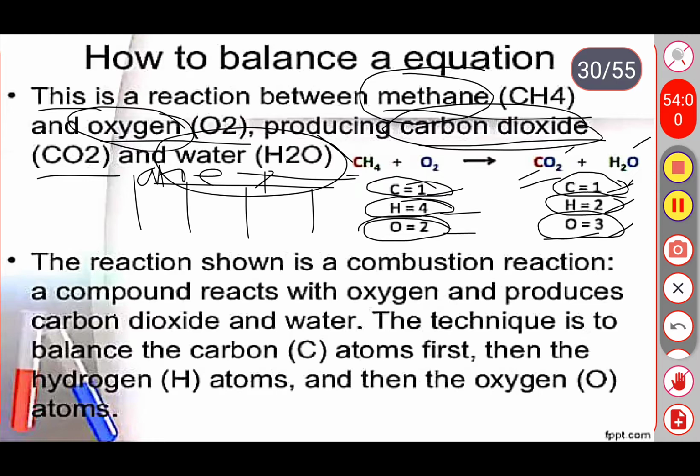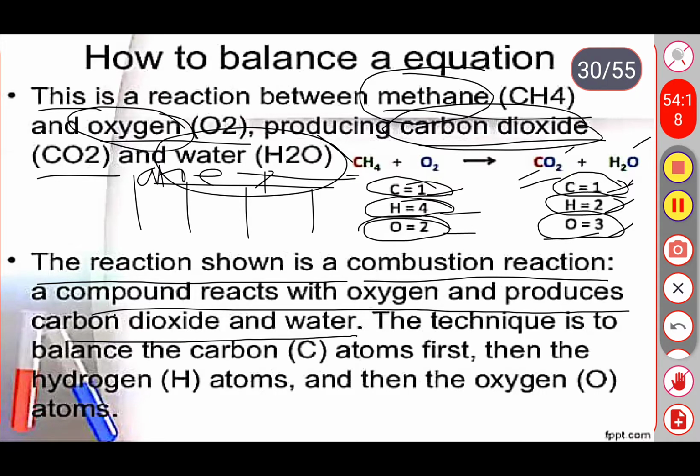The reaction shown is a combustion reaction. Later we will discuss what we mean by the combustion reaction and decomposition reaction. Okay, so a compound reacts with oxygen and produces carbon dioxide and water.